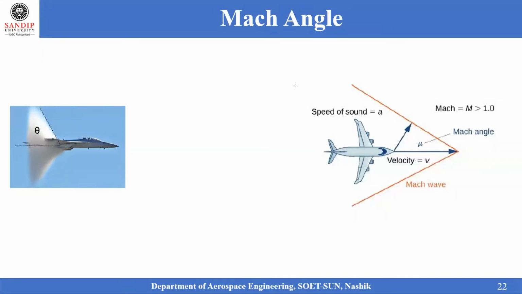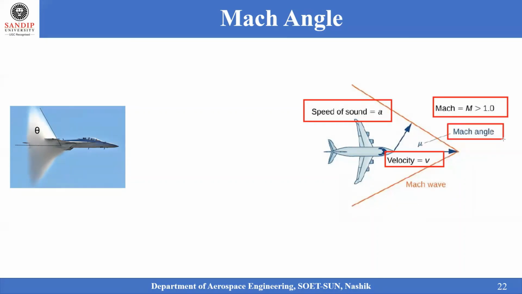When you are writing the speed of sound as a, and V is the velocity of the aircraft which is traveling in the forward direction, this Mach cone is available only when your Mach number is greater than 1. The Mach angle is defined as the angle available in the Mach wave, and that is generally given as sin mu is equal to 1 by M.